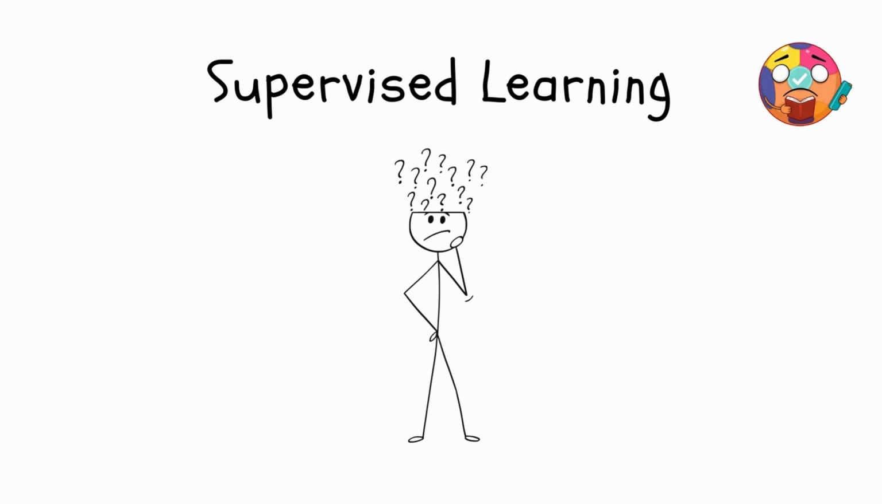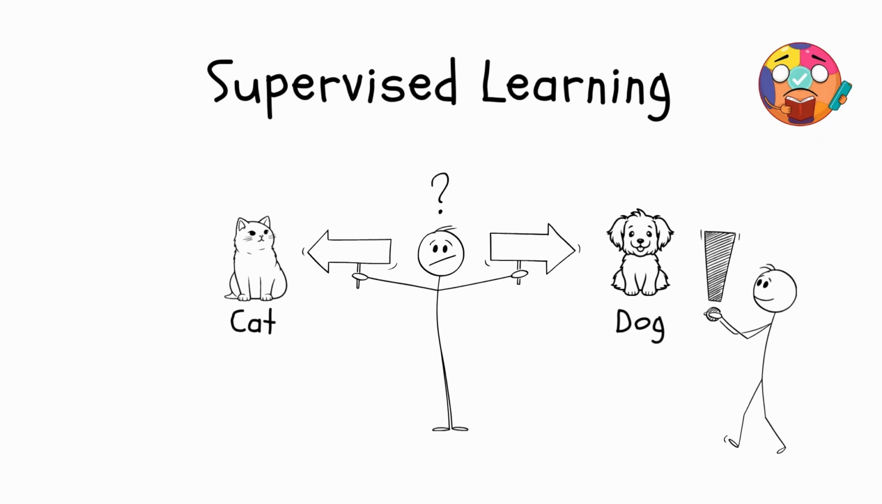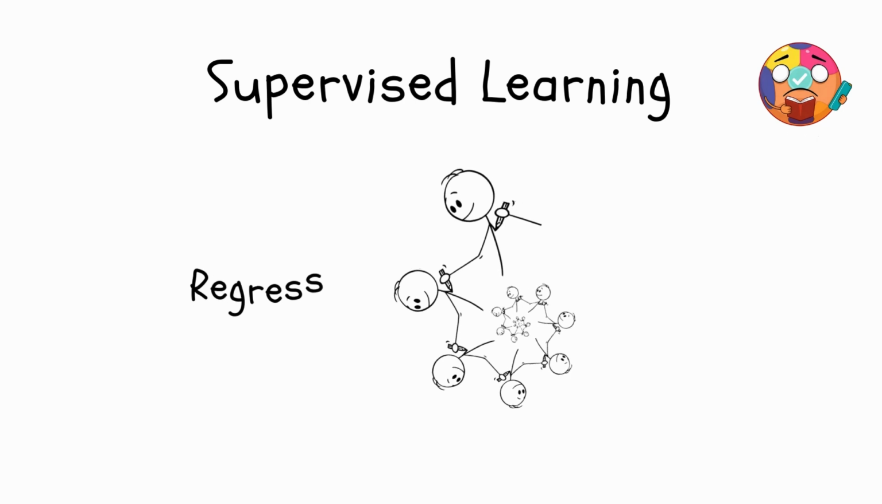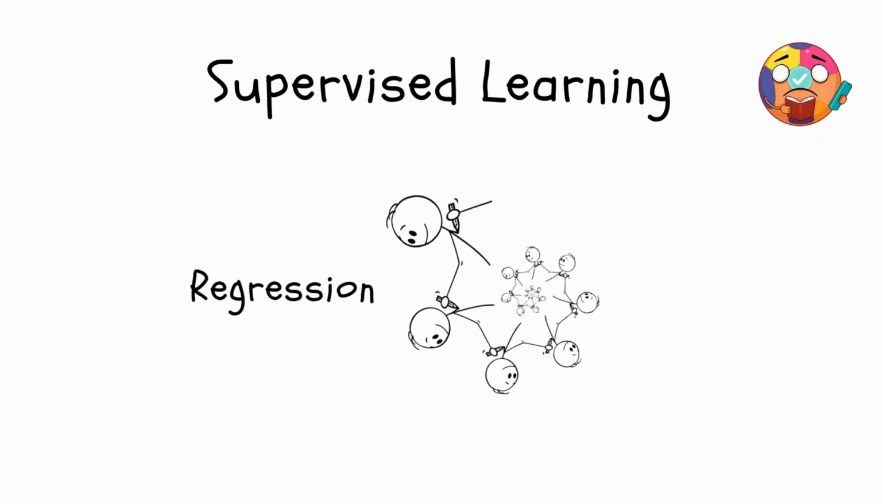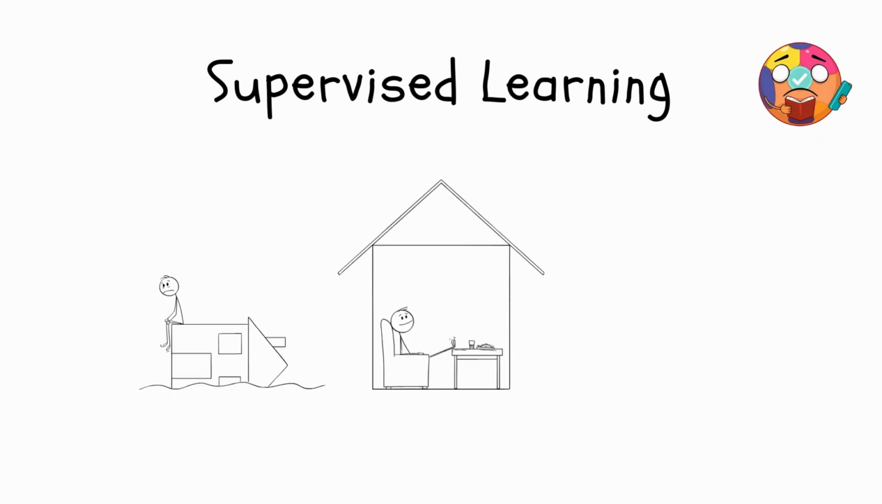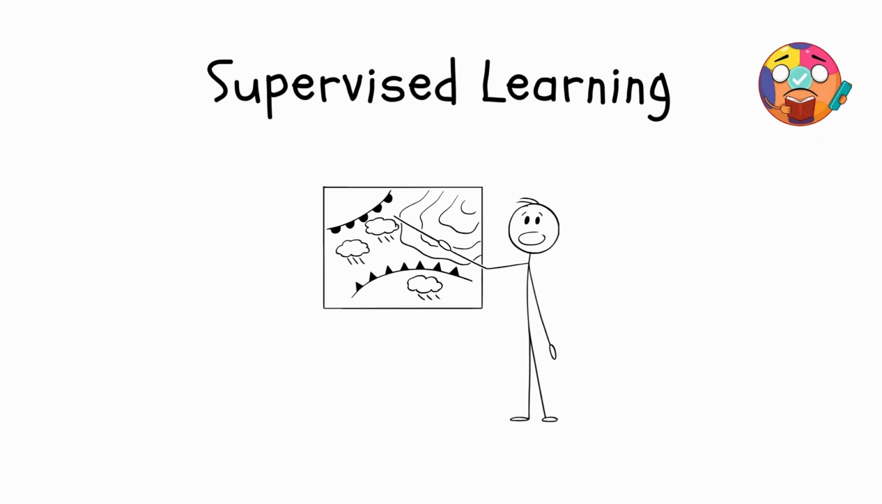Or, picture an AI learning to distinguish between cats and dogs. You give it photos labeled as cat or dog, and soon enough, it can tell them apart on its own. Supervised learning isn't just about categories. It can also predict continuous values through a process called regression. For instance, an AI can analyze data like house size, location, and number of rooms to estimate house prices. Or it could use weather data to predict tomorrow's temperature.